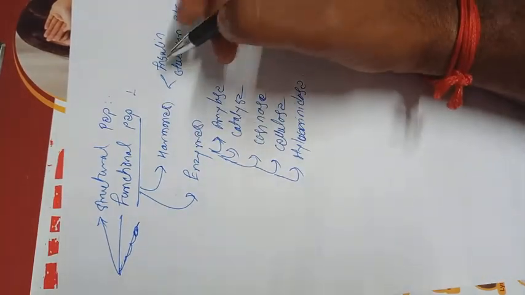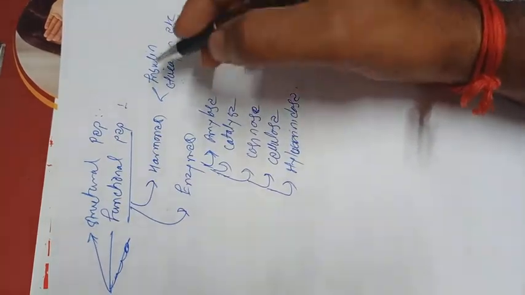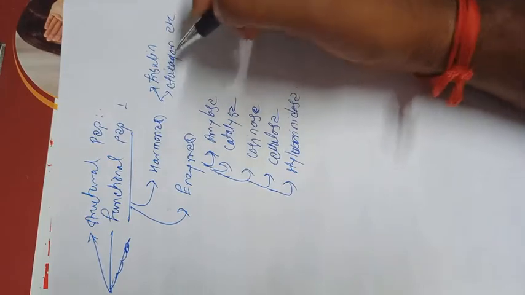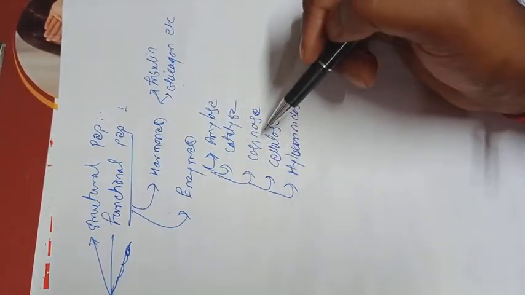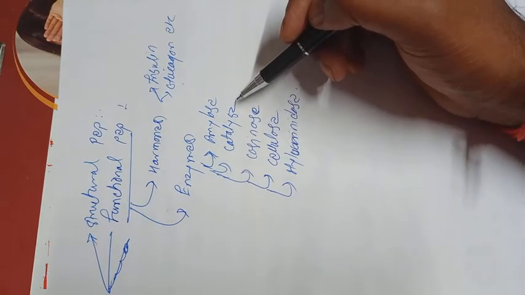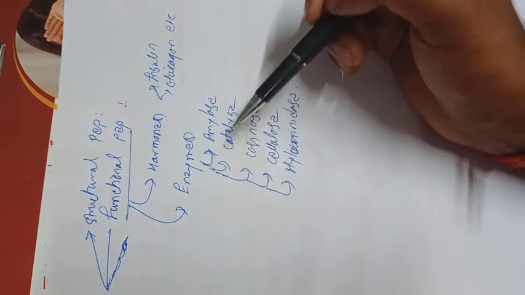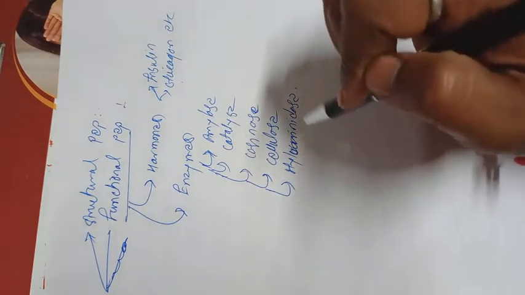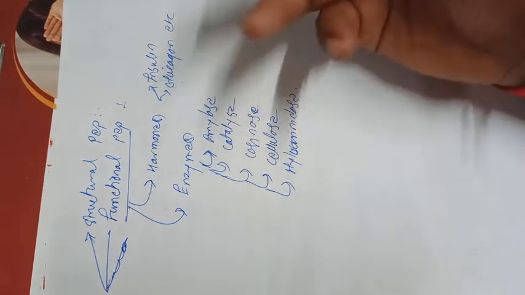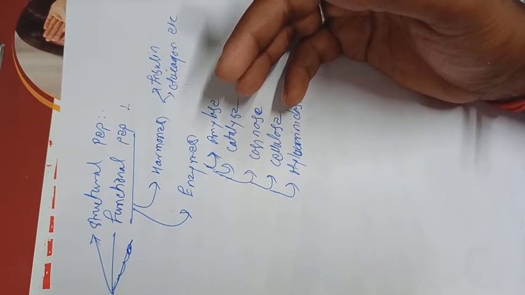They can also act as hormones. Insulin can decrease the blood sugar level, and glucagon can increase the blood sugar level. These are also smaller peptides. Enzymes like amylase, catalase, caseinase: all enzymes are basically proteins or peptides. So these are the specific properties of peptides. The remaining part of the peptides and the classification of structural levels of protein will be discussed in the next lecture.